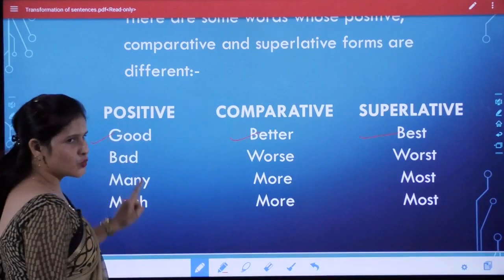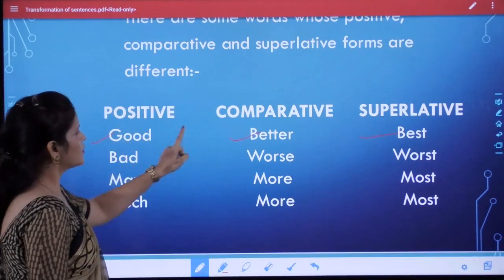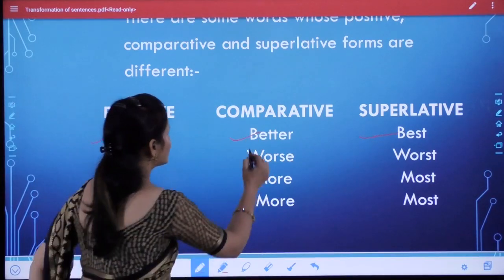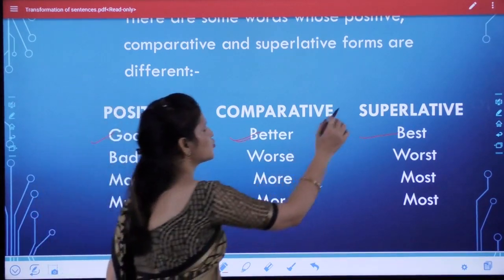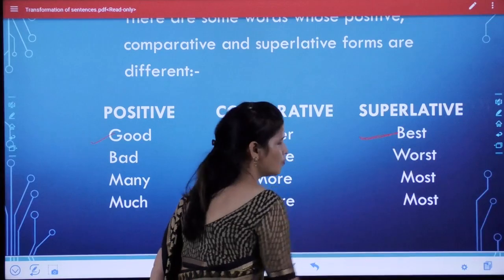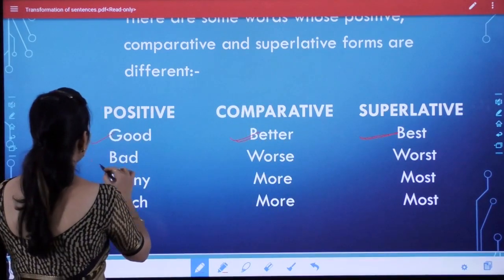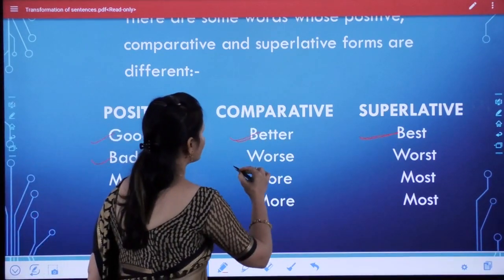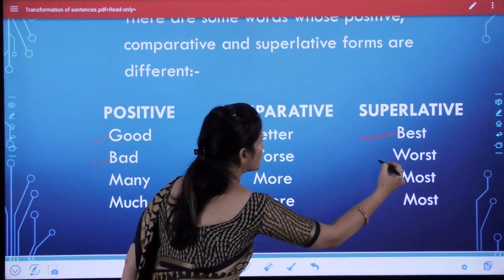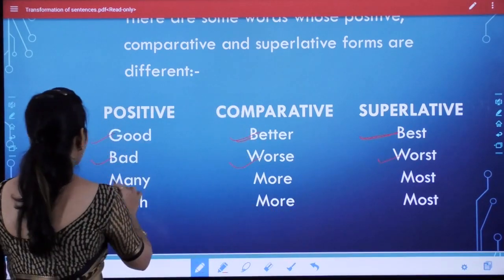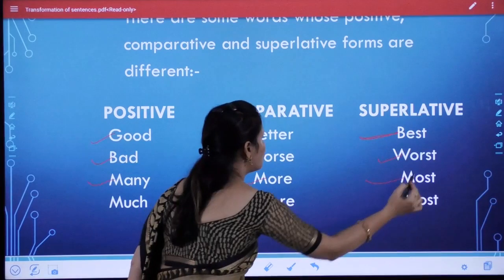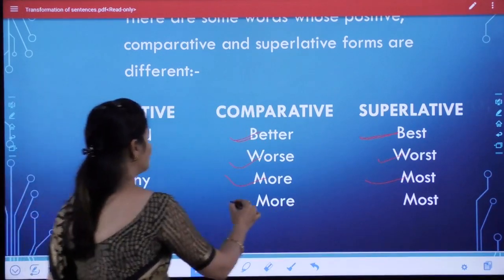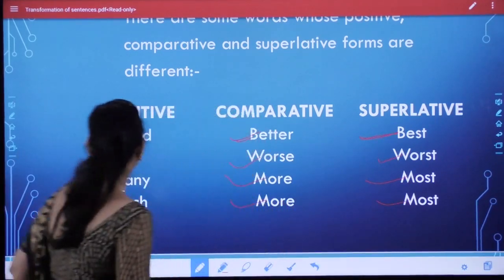When good is used in positive degree, then it changes into comparative degree better, and in superlative degree it changes into best. In the same way, bad changes into comparative degree worse, and in superlative degree worst. Many, more and most. Much, more and most. Okay students?